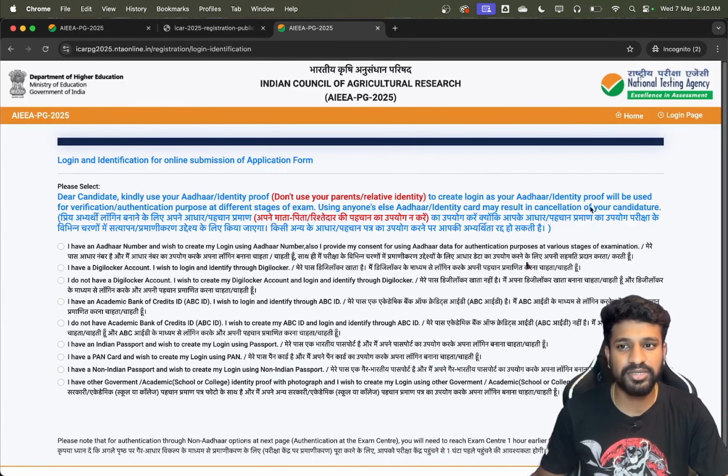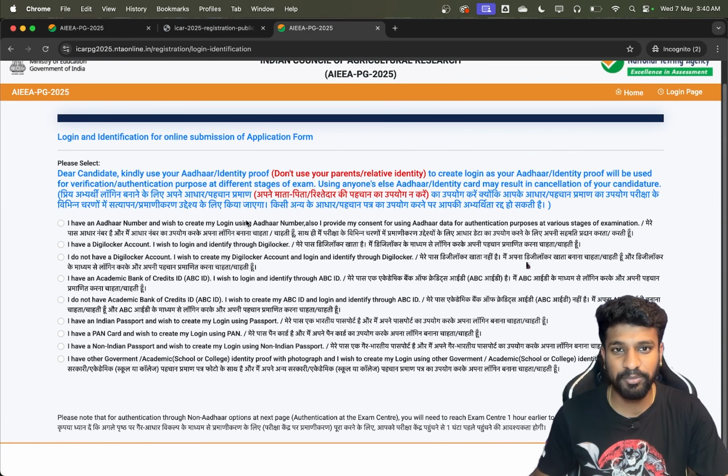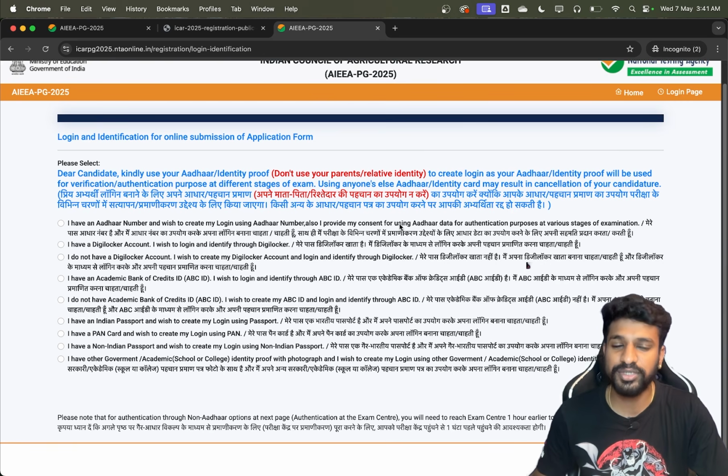On the next page you have multiple options. It is regarding the address or ID proof. The first option says that I have an Aadhaar number and wish to create my login using the Aadhaar number, and I also provide my consent for using the Aadhaar data.